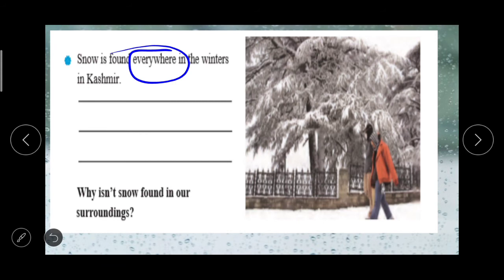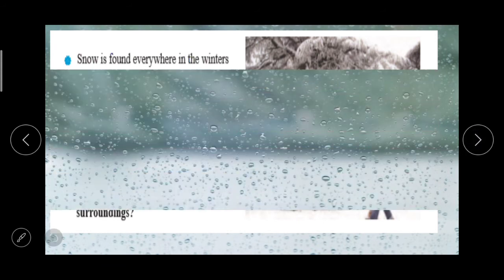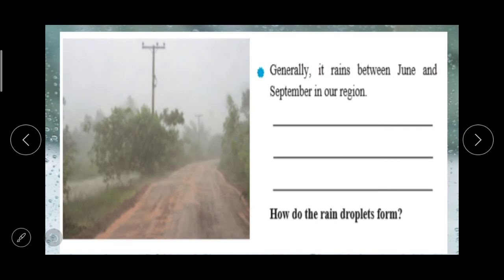Again, you can discuss this question with your friends. Third picture: it rains between June and September in our region. How do the rain droplets form?